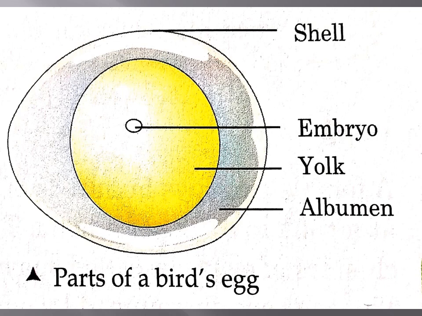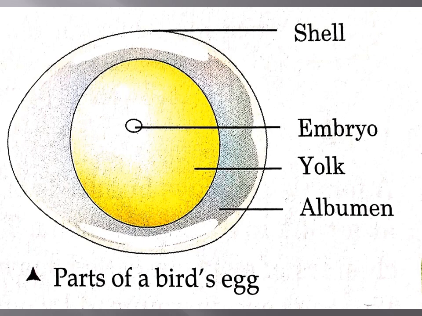The yellow part present in the center of the egg is called yolk. It contains a bright white spot. Can you see the spot? That develops into the baby. This small white spot that we can see in the picture gradually develops into a full-grown baby. A growing baby inside the egg is called embryo. What is it called? It is called embryo. It is labeled as embryo. Can you see that in the picture? Right. So a growing baby inside the egg is called embryo. Very important. All of you will learn it.